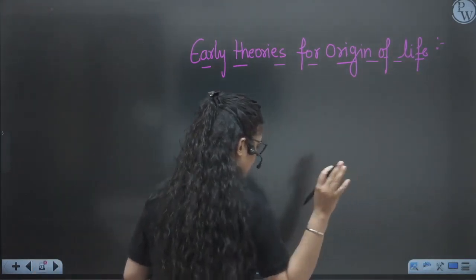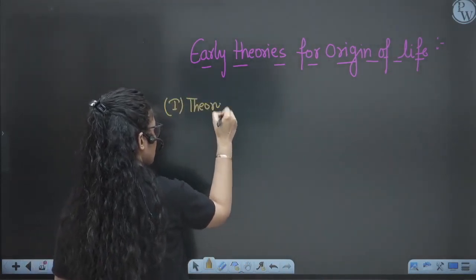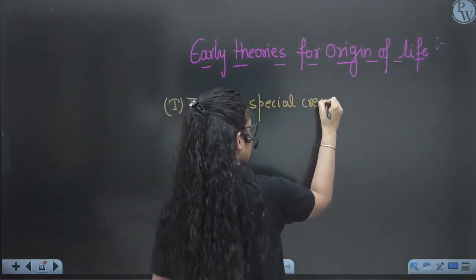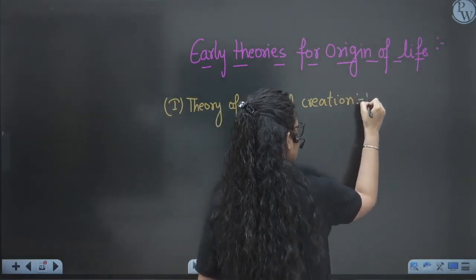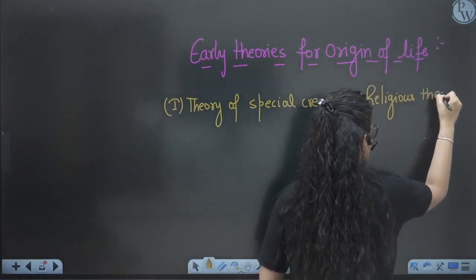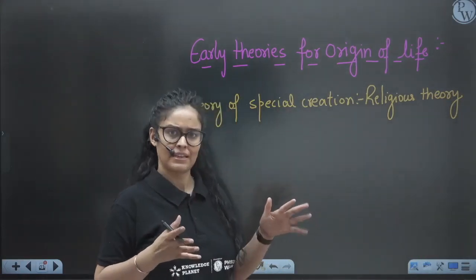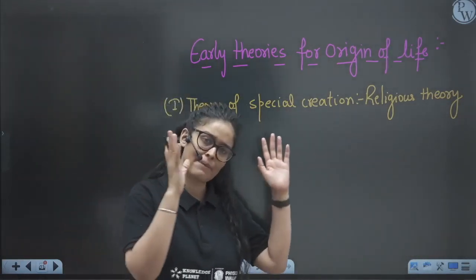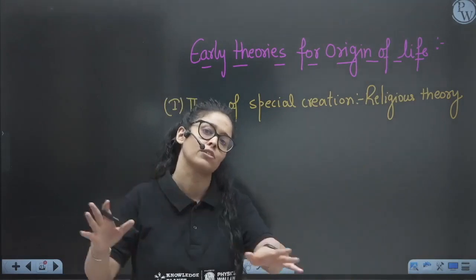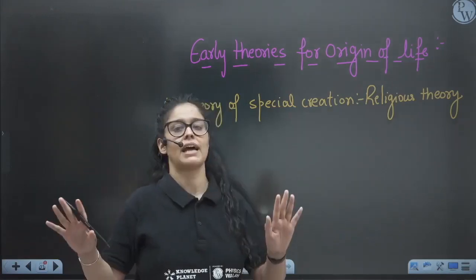According to them, the first theory is the theory of special creation, given in our book. According to this, it is actually a religious theory. Religious theory means that some special force has created Earth as it is. It has not undergone any change. It was the same as God created it, and it will remain the same in the future also. There is no change. It will remain constant since the time it was created. So that is the special creation theory.